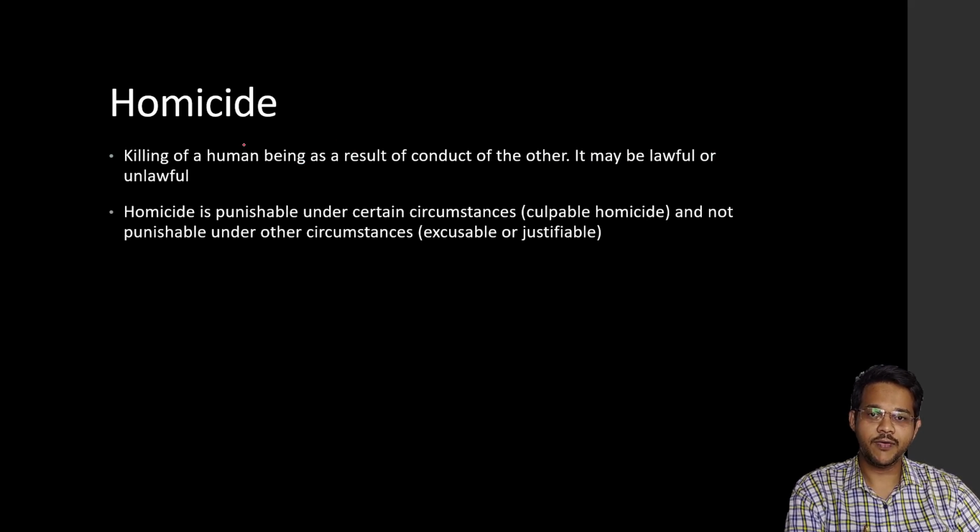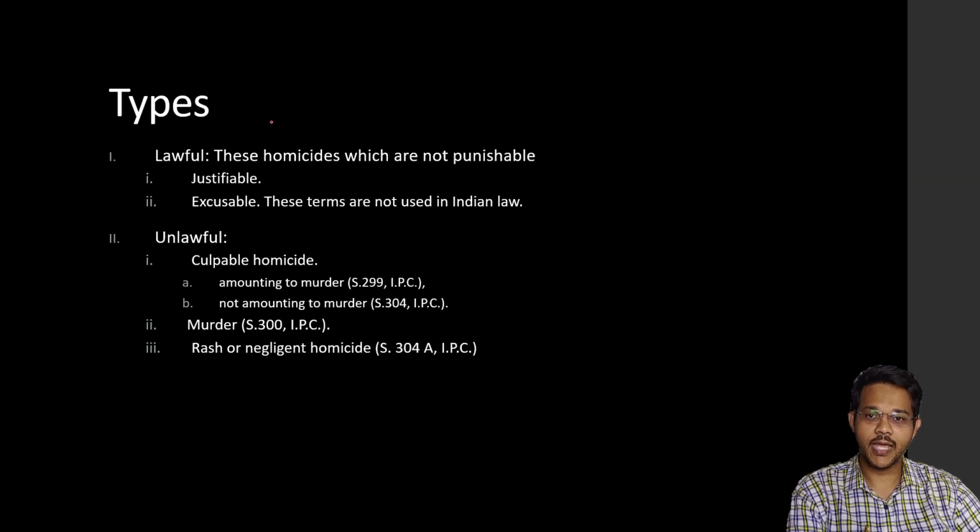Now coming to the definition of homicide. Homicide is a killing of a human being as a result of conduct of the other. So one person killing another person is considered a homicide. It can be lawful or unlawful, and it is sometimes punishable under circumstances like culpable homicide, or it may not be punishable in certain circumstances, like in cases of excusable or justifiable homicides.